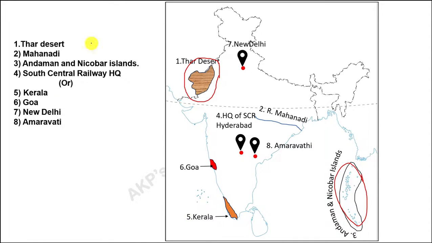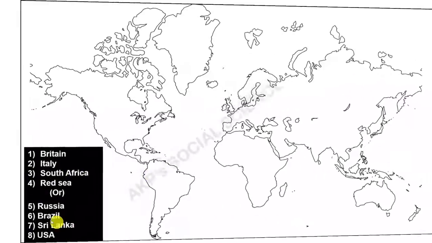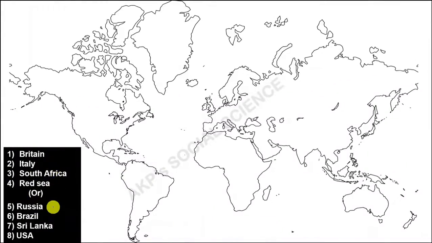So you can locate both, that means 1 to 4 and 5 to 8, whichever you score more marks, that will be awarded and that will be considered as right. Next, world map. Here 1 to 4 and 5 to 8, here also you can locate all.